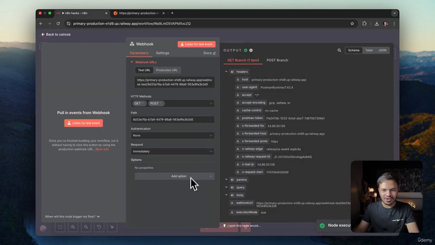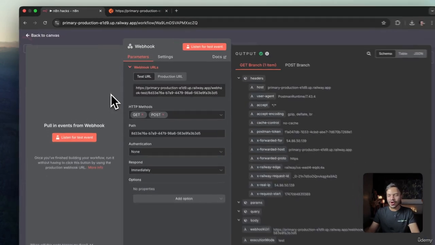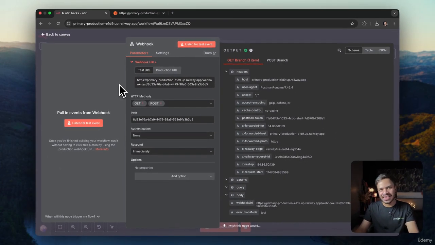It will initiate the workflow yet again. So that's how we can play around with webhooks inside N8N, and always use Postman in order to debug or know what is happening inside your webhooks and APIs.